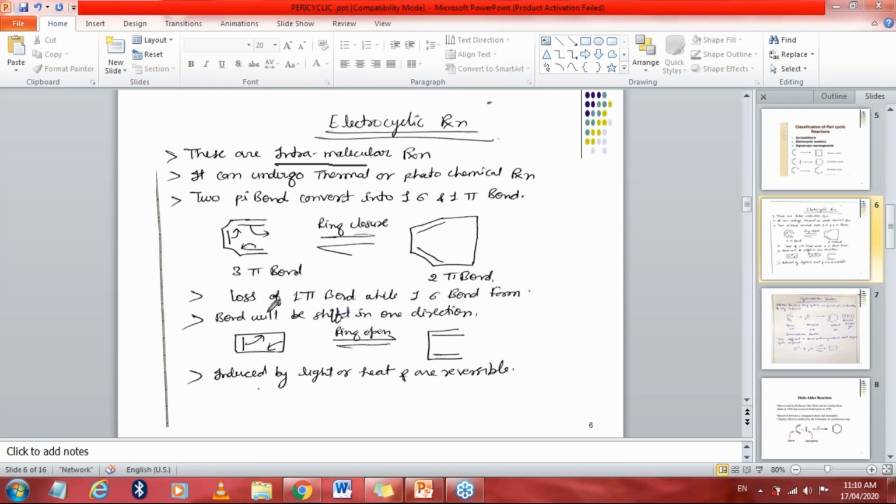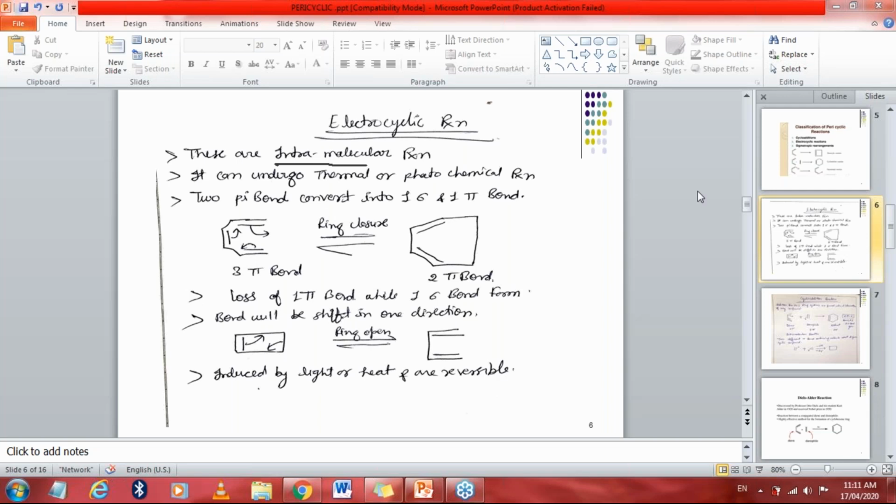Now just see another example. This one is a ring closure structure. Now this ring closure will be converted into a ring open. This one was ring open, it was converted into ring closure. Now you will see, again the old bond will be broken down and the new bond will be formed. Now this bond will shift to this side. Here there will be a new bond. Now this particular sigma bond will shift to this side, and you will see a new bond formation like this. So these reactions are all induced by light or heat, and both these reactions are reversible reactions.